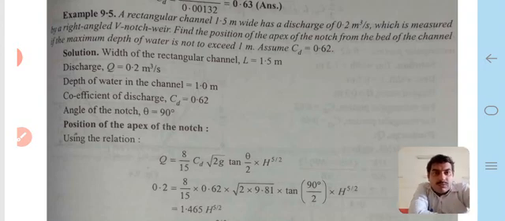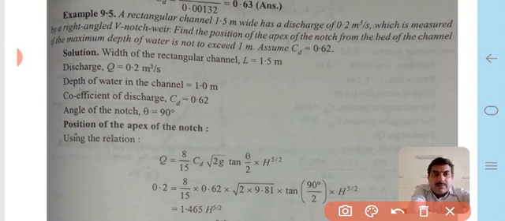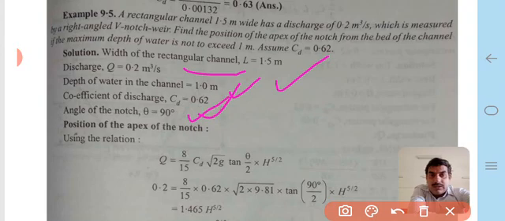Assume Cd is equal to 0.62. First of all, the terminology: the width of the channel is 1.5 meter, discharge of the channel is 0.2 meter cube per second, depth of water in the channel is limited to 1 meter, coefficient of discharge Cd is equal to 0.62, and the angle of the notch is 90 degrees.